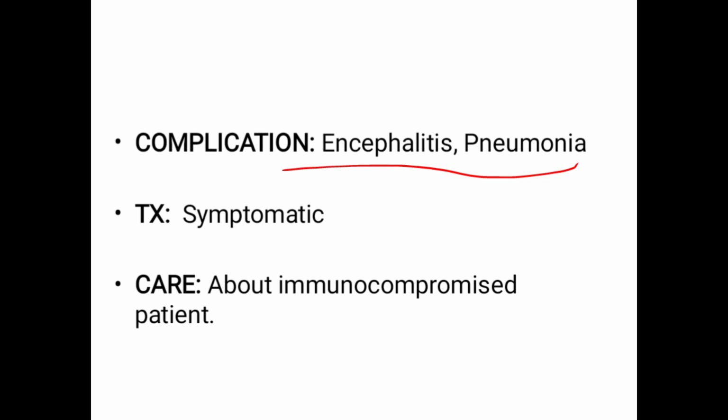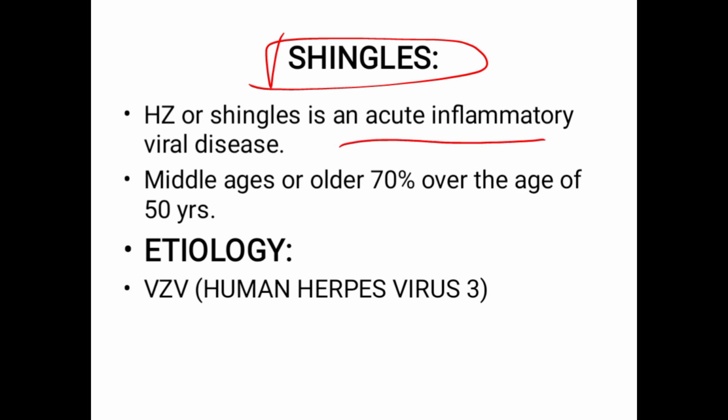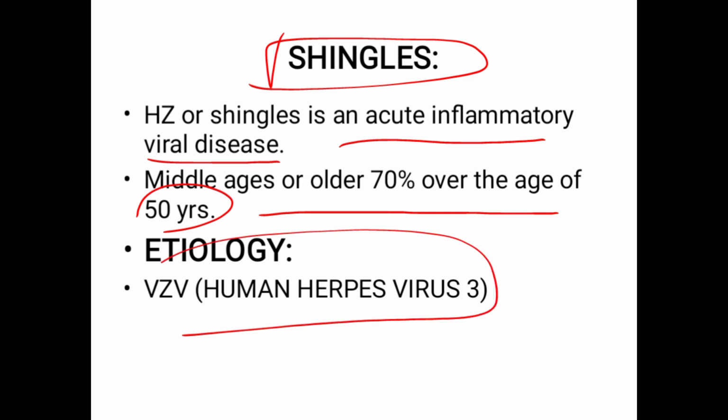The treatment is actually symptomatic, which means it depends on the symptoms. Take care when treating immunocompromised patients, so you should be very careful during their treatment. Okay, very important. Now shingles, which is the most important. It is actually herpes zoster, which is another name for it. It is an inflammatory viral disease, and it affects the middle aged or older, 70% over the age of 50 years. The cause is actually human herpes virus 3.